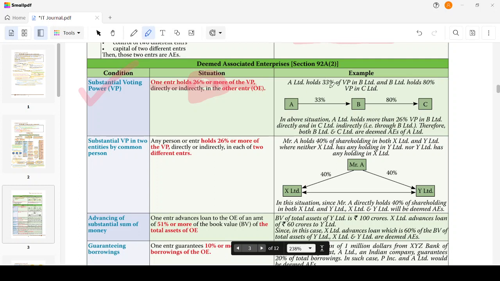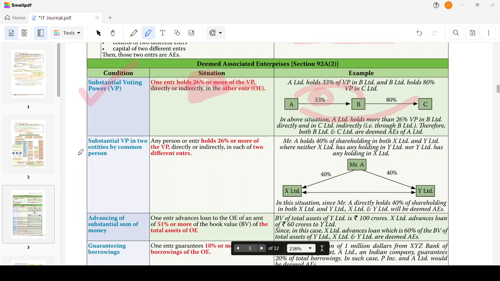A Limited holds 33% of voting power in B Limited, and B Limited holds 80% of voting power in C Limited. In the above situation, A Limited holds more than 26% in B Limited directly and indirectly in C Limited. Indirectly in C Limited: that is 80% into 33%, which is 26.4%. It is again beyond 26%. So therefore, it directly controls B Limited and indirectly controls C Limited via B Limited. That's why both B and C Limited are associated enterprises of A Limited.